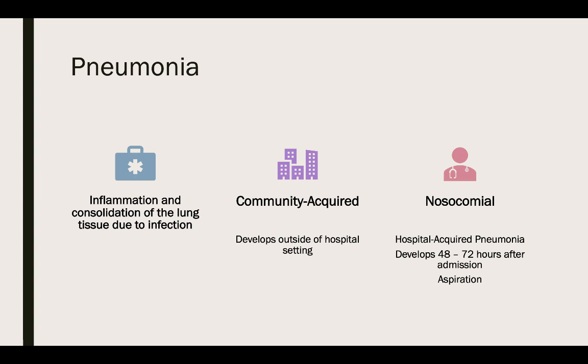We also have a nosocomial pneumonia, which is acquired within the hospital. So this is a hospital-acquired pneumonia. It usually develops within a couple days after hospital admission, so you're an inpatient at the hospital, and then all of a sudden you develop pneumonia. Most of the time this is an aspiration pneumonia, but right now we're kind of under quarantine, and we're talking community acquired pneumonia. So our coronavirus, our COVID-19, is a community acquired viral pneumonia.